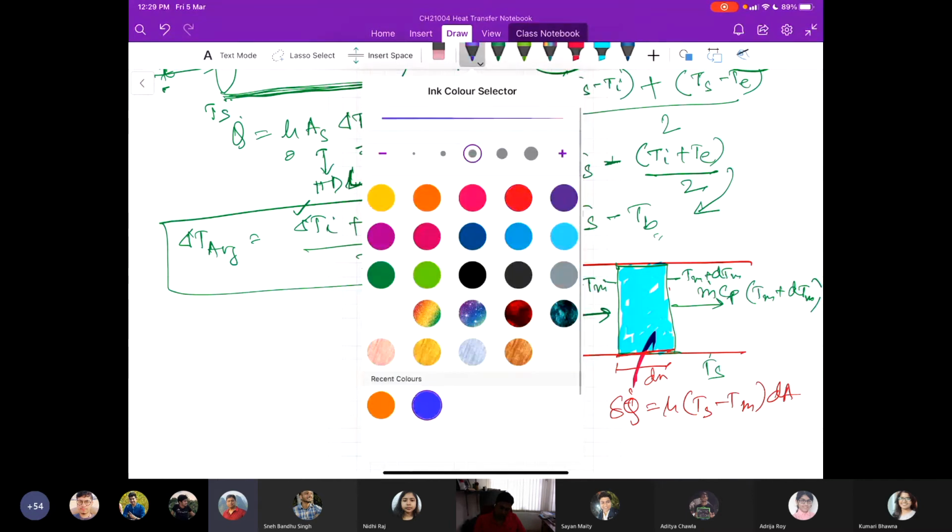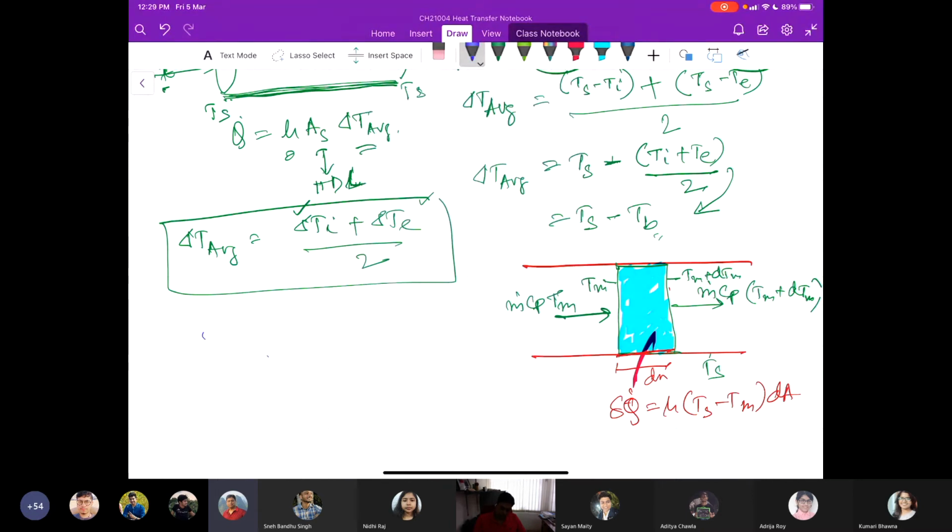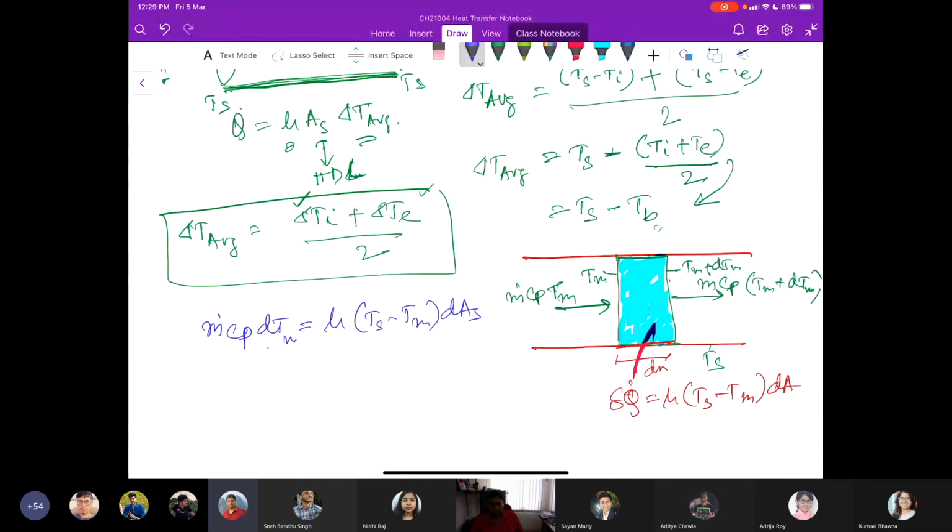We write m dot Cp dTm is equal to h (Ts minus Tm) dAs, which is the increase in the energy of the fluid equal to the heat transferred to the fluid from the tube surface by convection.